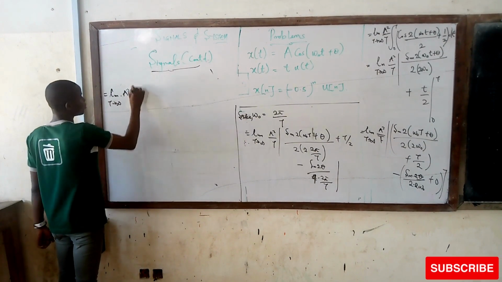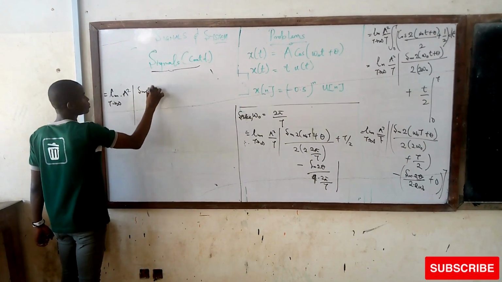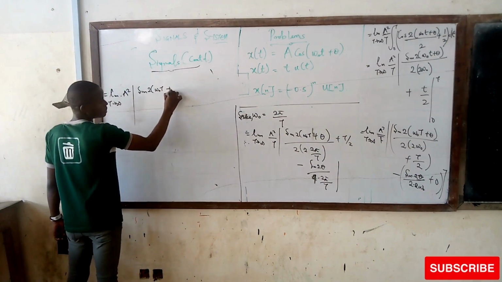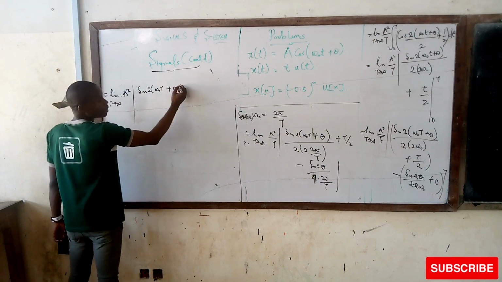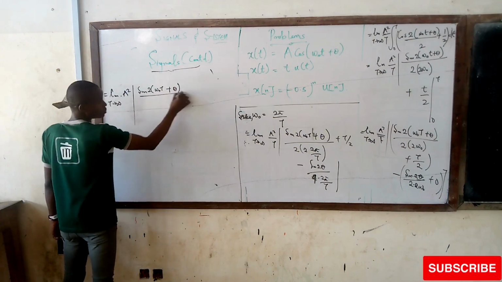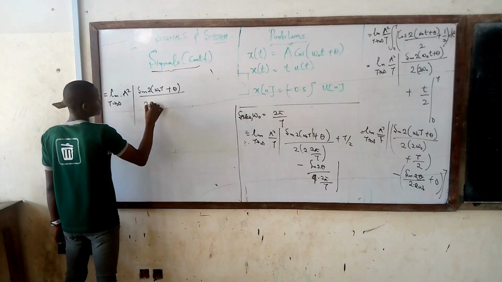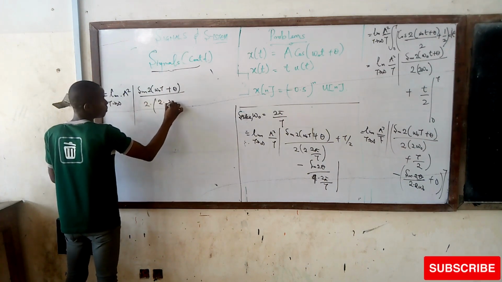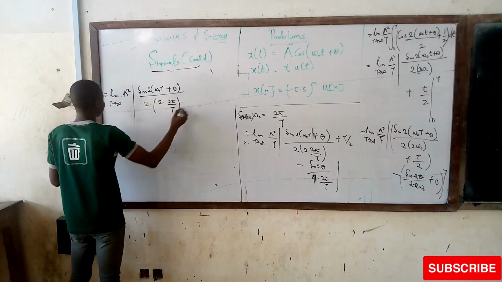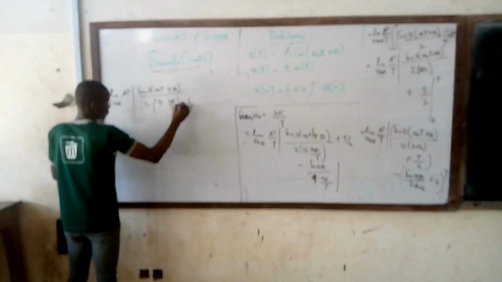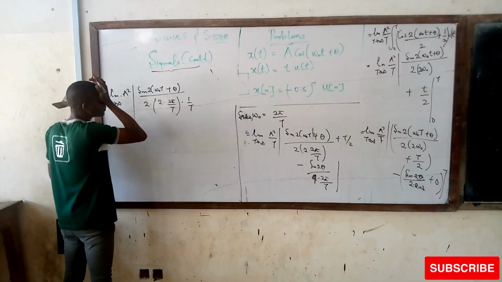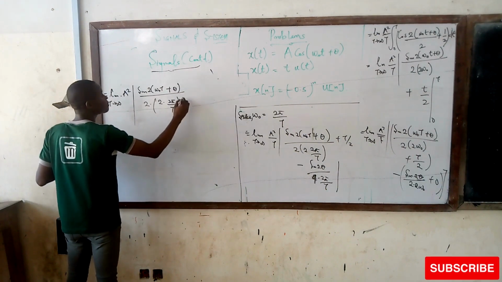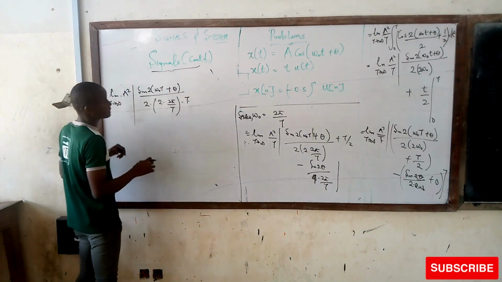If 1 over t multiplies all these things, we have sine of 2(omega naught t plus theta) over 2 times 2 omega naught, multiplied again by 1 over t. Multiply again by t, because this is 1 over t already.